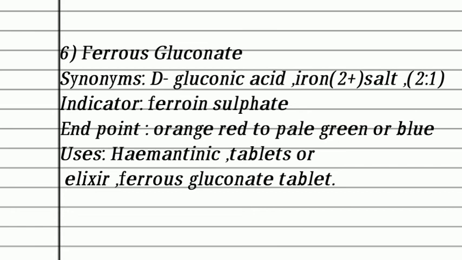The indicator used for this assay is ferroin sulfate. Endpoint: orange red to pale green or blue color is obtained at the end point of the titration. Use: it is used as a hematinic in tablet or elixir form. Ferrous gluconate tablets are also used. It causes fewer side effects than other ferrous salts.